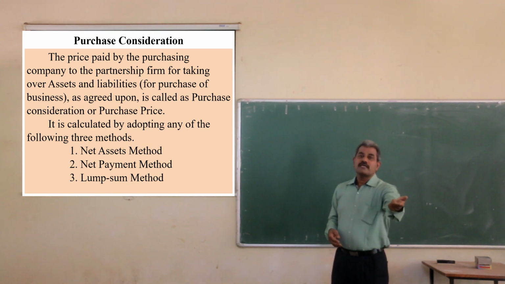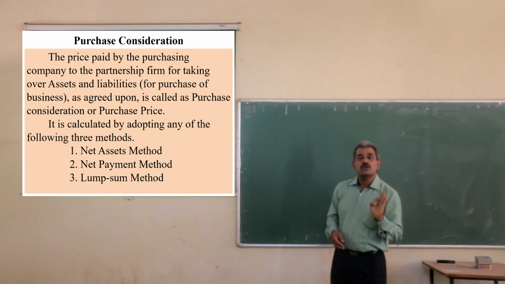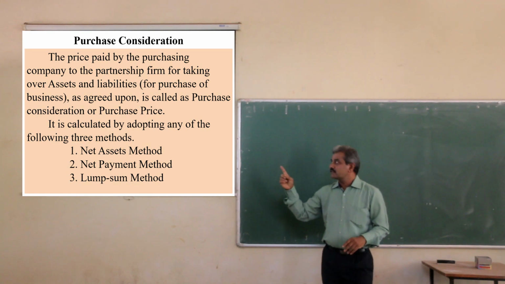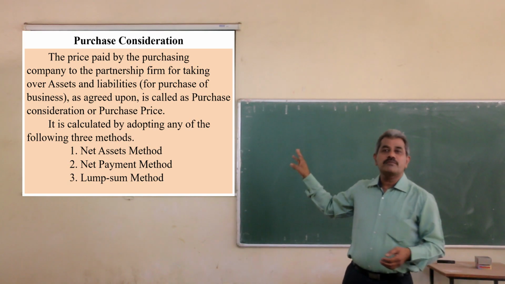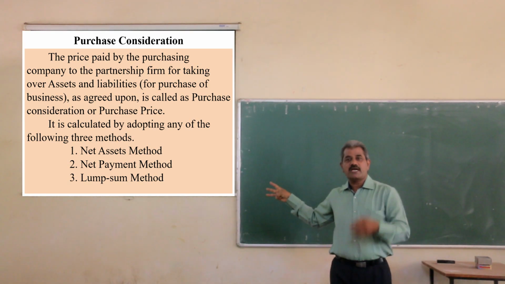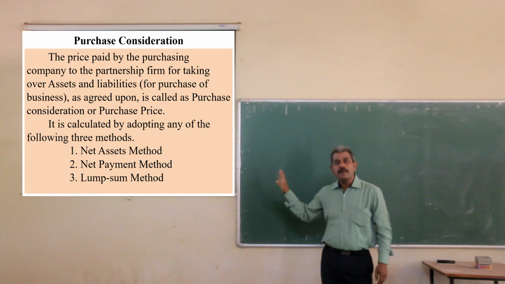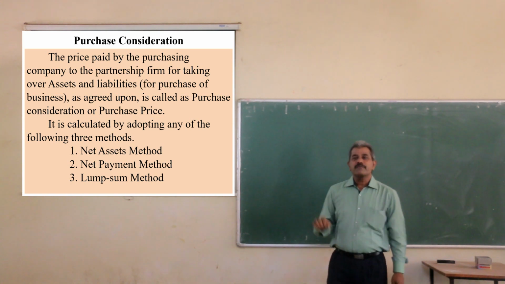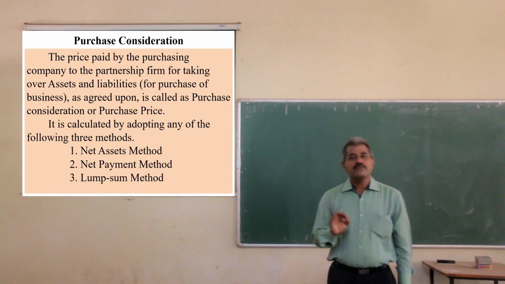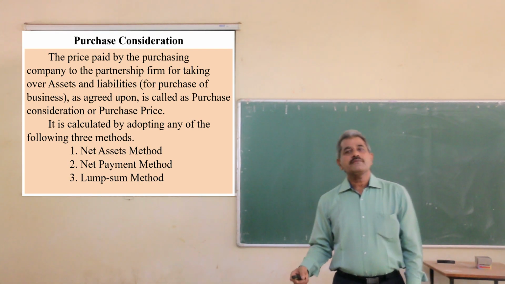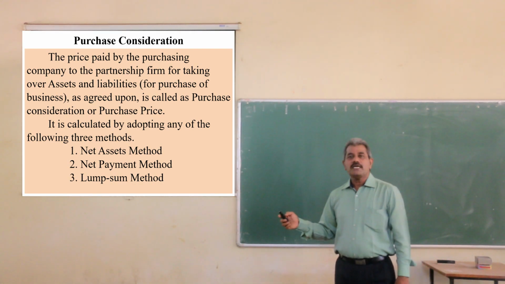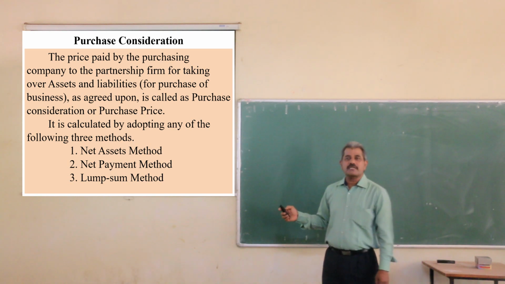to the partnership firm. This price is called purchase price, and it can be calculated by applying any of these three methods. There are three methods for calculation of purchase price. One is the net assets method, second is the net payment method, and third is the lump sum method. These are the methods for calculation of a purchase price.